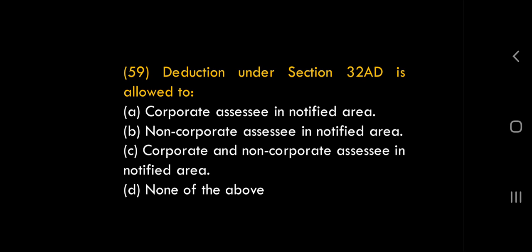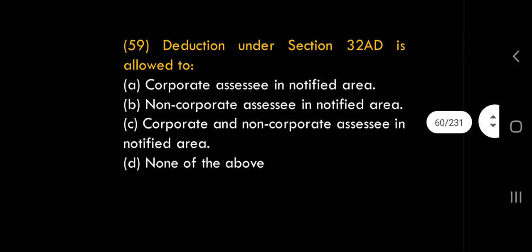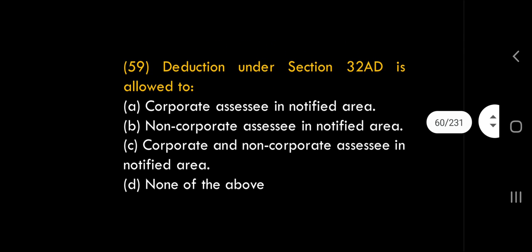But only in the notified areas, like Telangana, West Bengal, Andhra Pradesh, Bihar. These are the 4 states. In these 4 states, CBDT notifies some backward areas, and 32 AD deduction is given to corporate as well as non-corporate assessees.